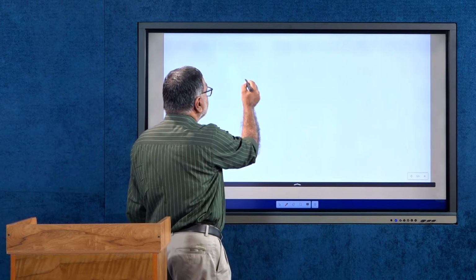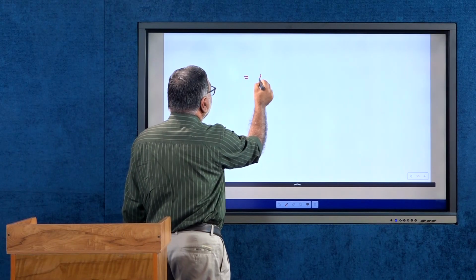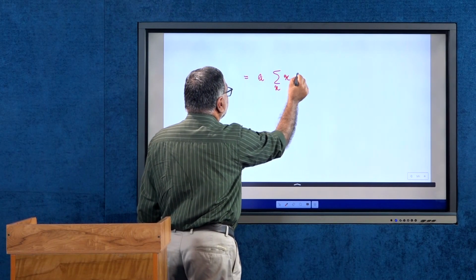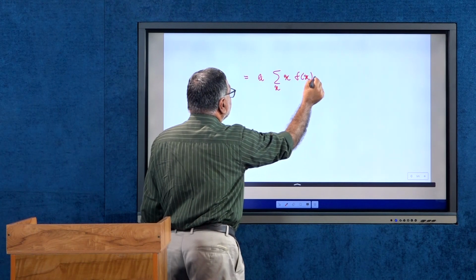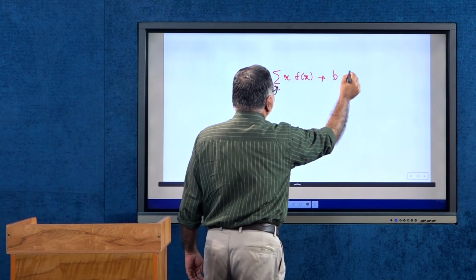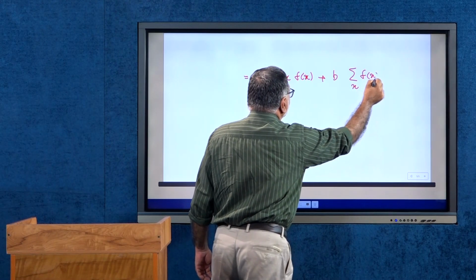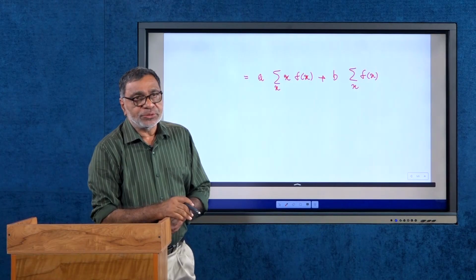So, that is equal to a into sigma over x, x into fx plus b into sigma over x fx, because a and b are constants.